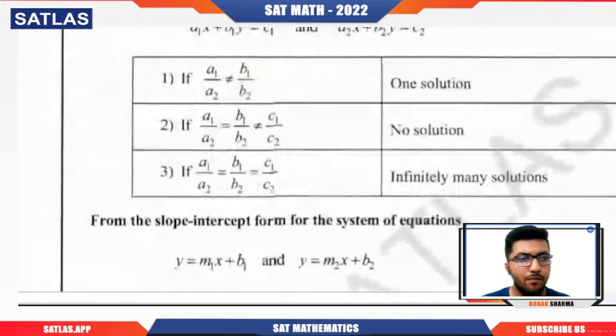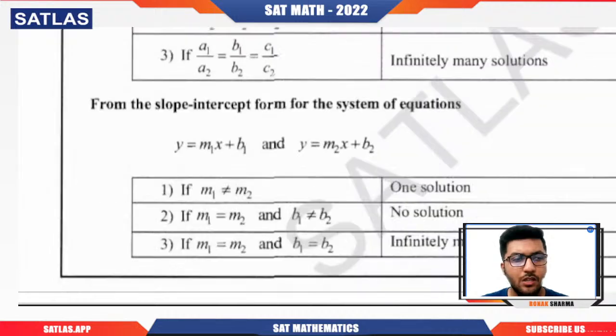If we have two equations of straight lines, they can have exactly one solution, they can have no solution, or they can have infinitely many solutions. So we need to remember that. But how we use that particular condition in the question, just try to understand that.